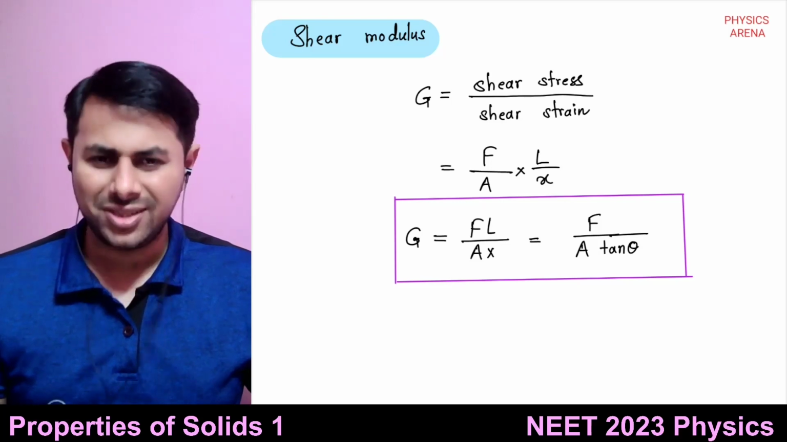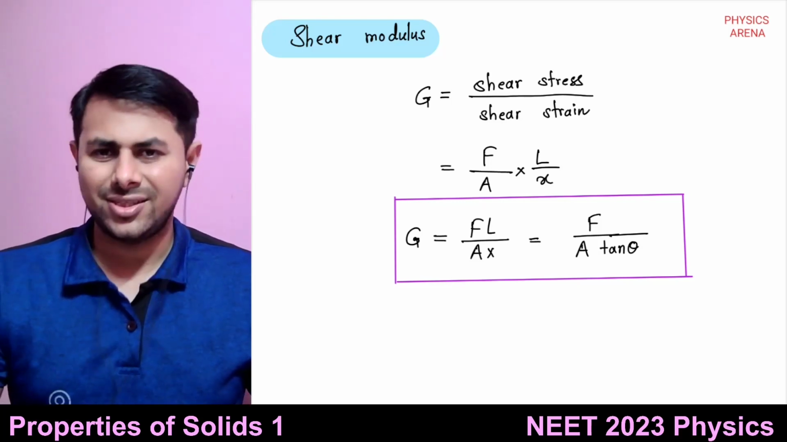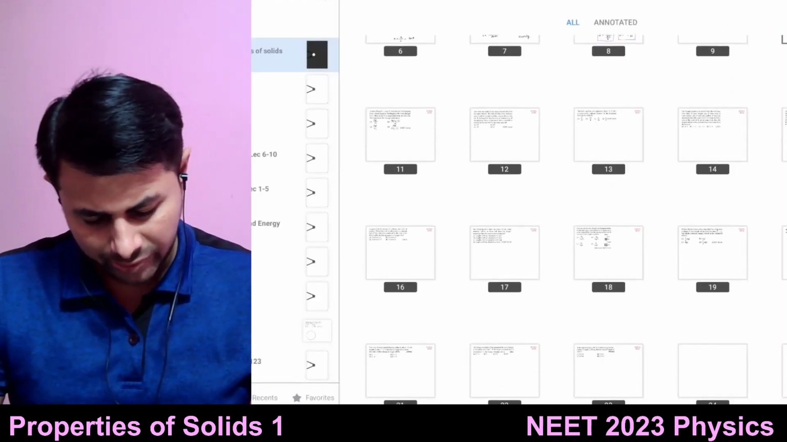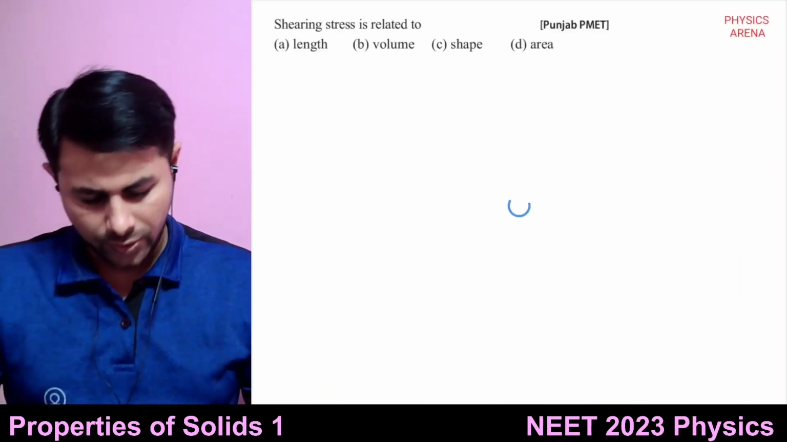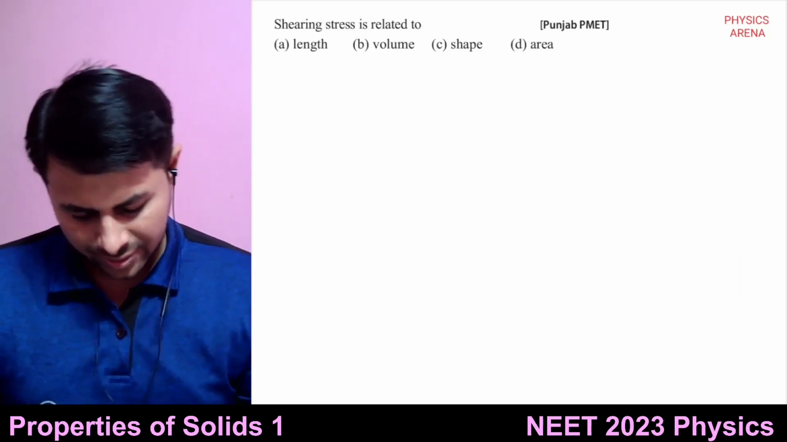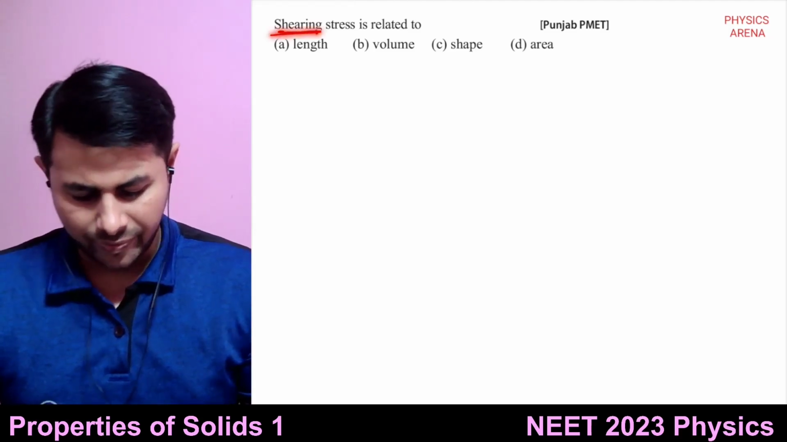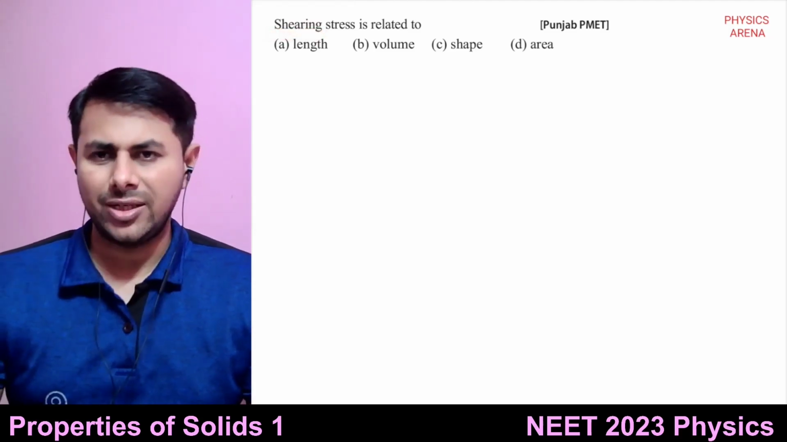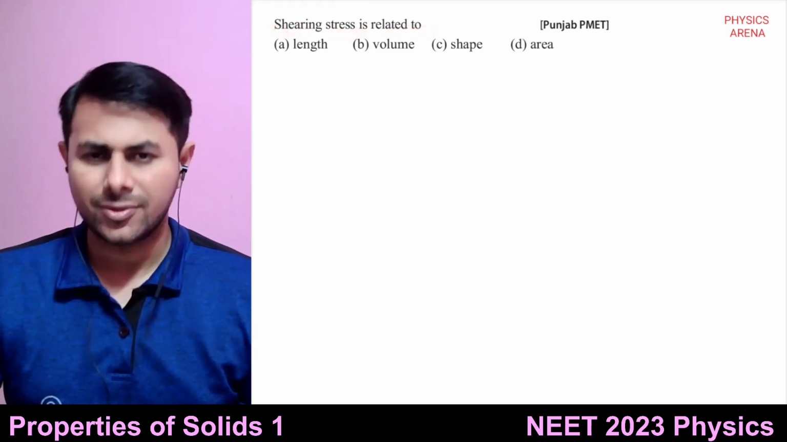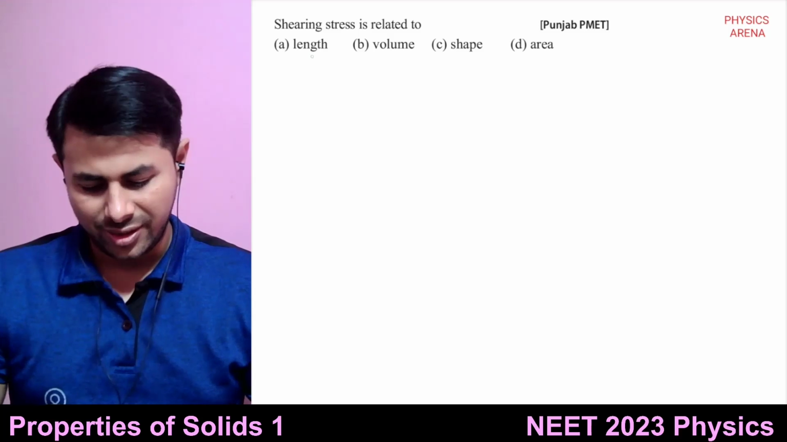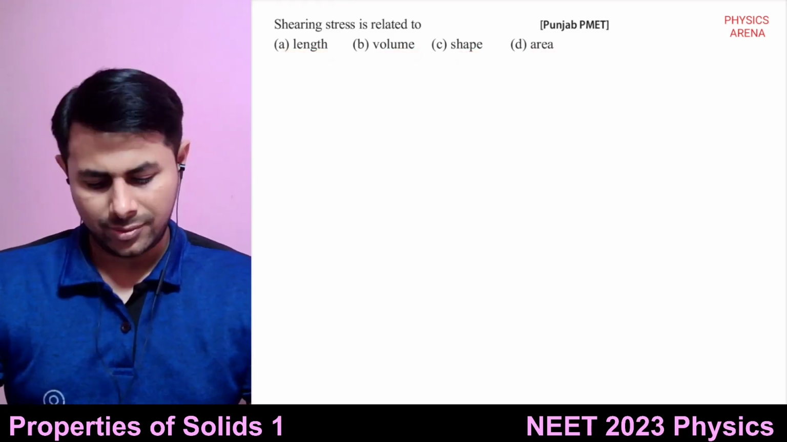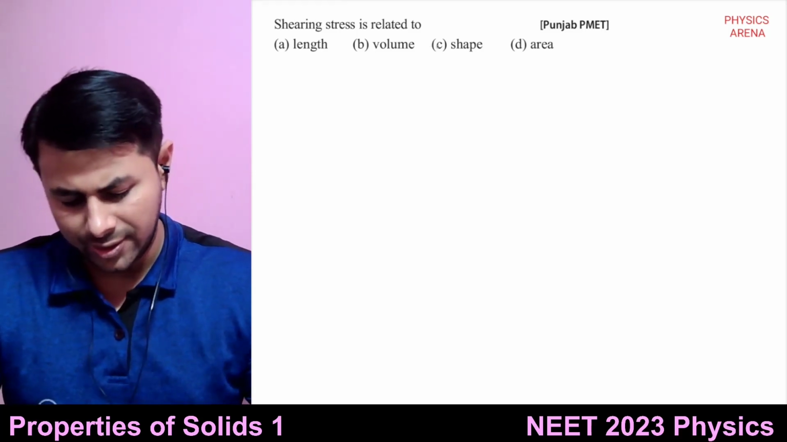Okay, so we have seen some theory. Let us discuss some problems based upon this, and the problems will be very simple. So let's start with a very simple question. Shearing stress is related to change in which thing? Length, volume, shape, area. Tell me. A shape, right? Option C.